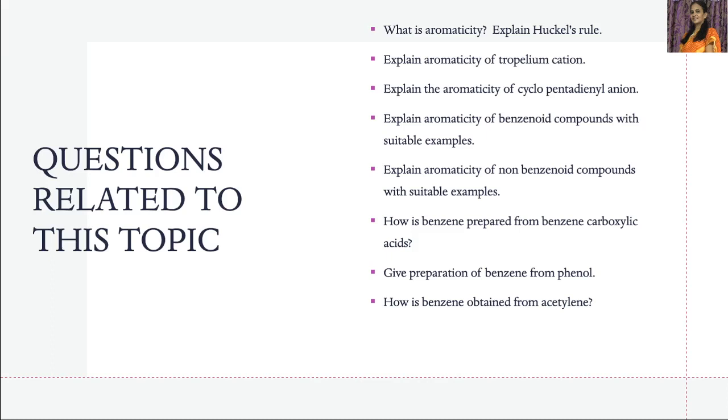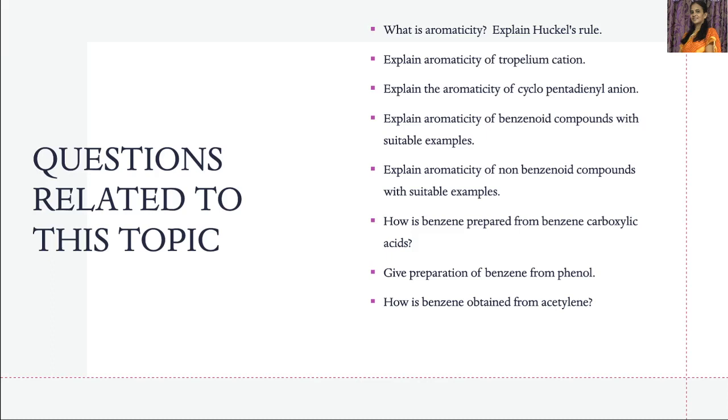Next one, explain the aromaticity of benzenoid compounds with suitable examples. Many benzenoid compounds we discussed: benzene, naphthalene, phenanthrene, etc. Next one, explain aromaticity of non-benzenoid compounds. Non-benzenoid compounds here are tropylium cation, cyclopentadienyl anion, cyclopropenyl cation. These are all non-benzenoid compounds which are aromatic.